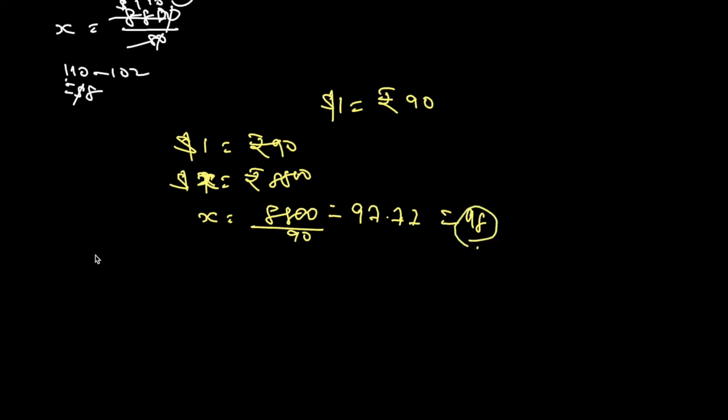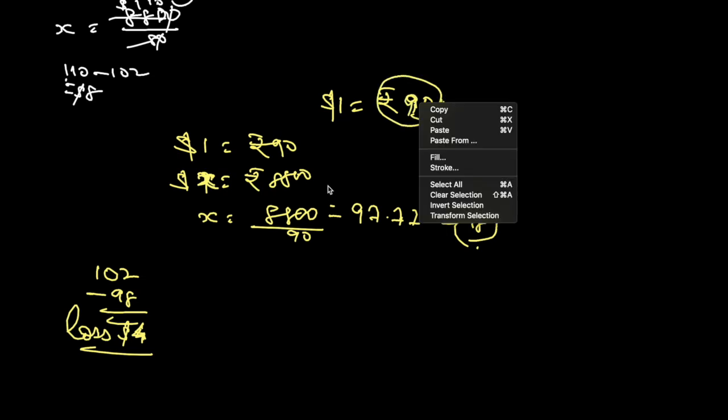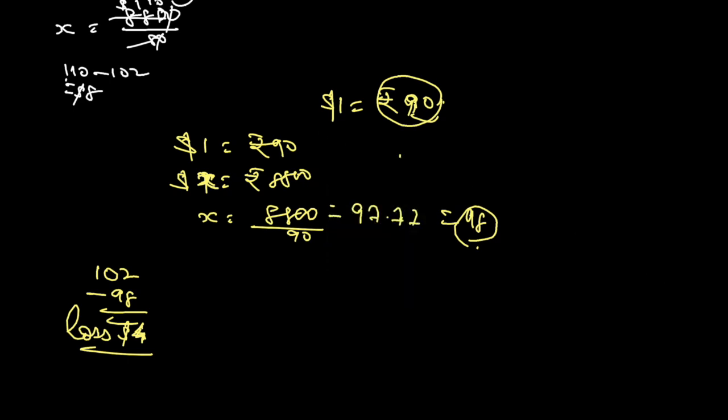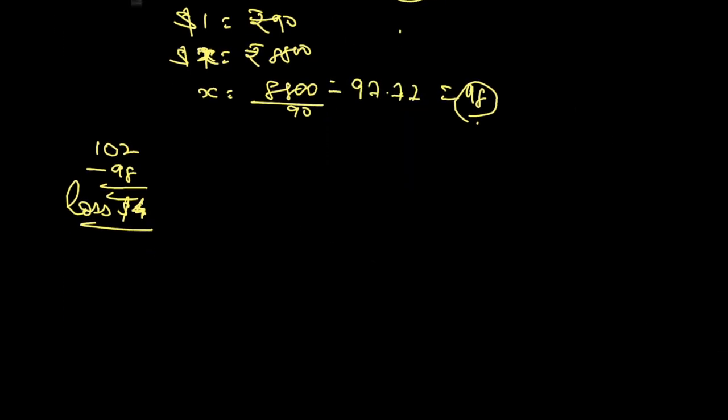However, he is supposed to repay 102, and he has got only 98. So in this case he is at a loss of $4, in case the rupee depreciates highly. Now, in case the rupee appreciates, let's say $1 comes to 70 rupees. I'm just exaggerating all these numbers a bit so that you can appreciate the differences.